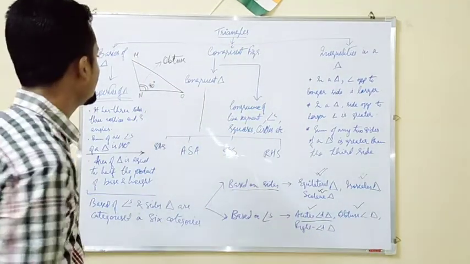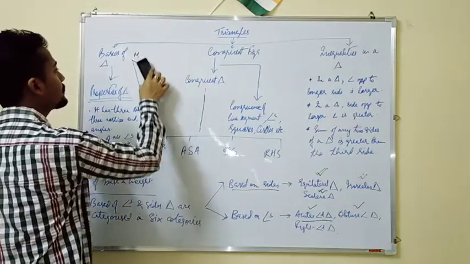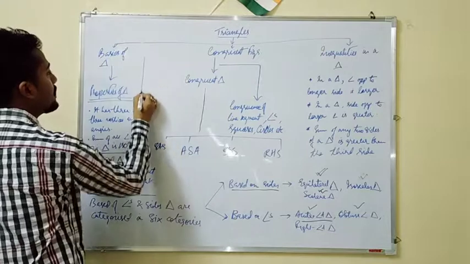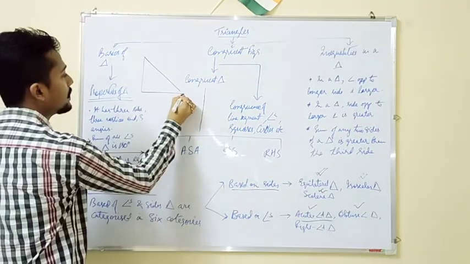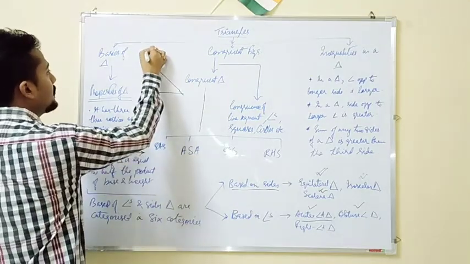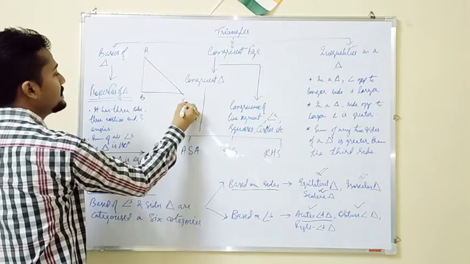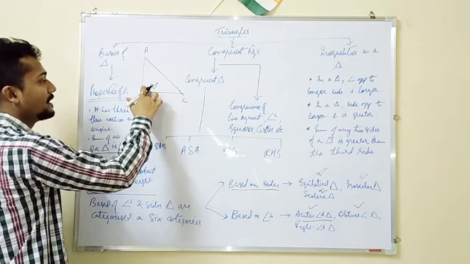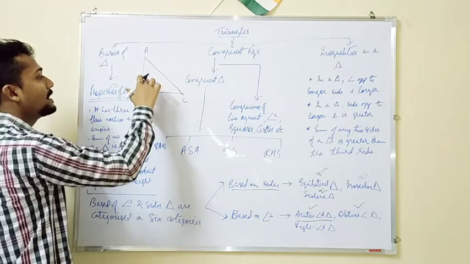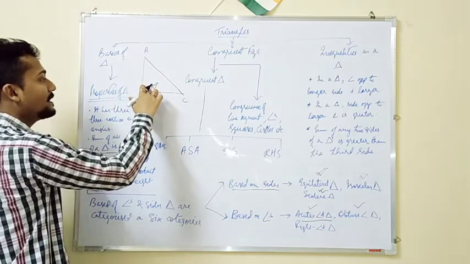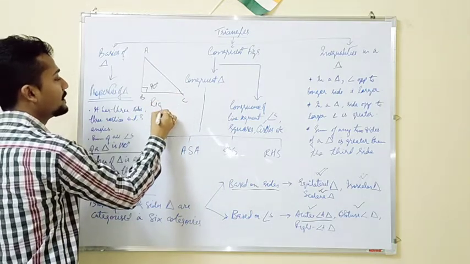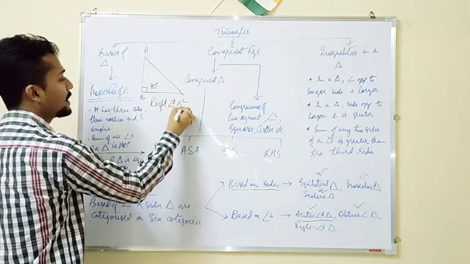Now the next is the right angle triangle. ABC is a triangle where one of the angles is 90 degrees. That means one of the angles of the triangle is a right angle, isn't it? That means the whole triangle will be known as a right angled triangle.